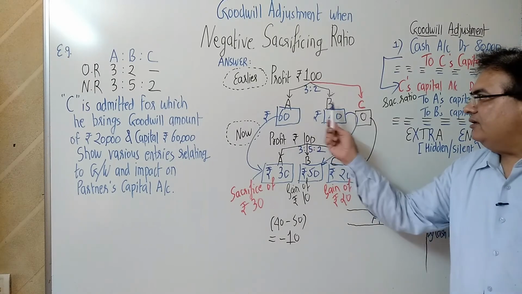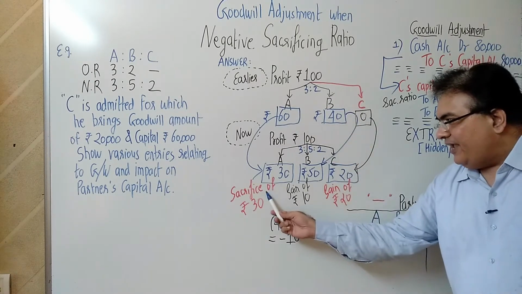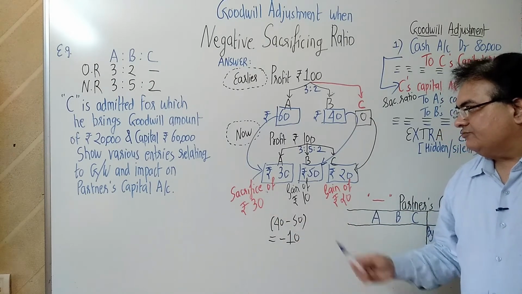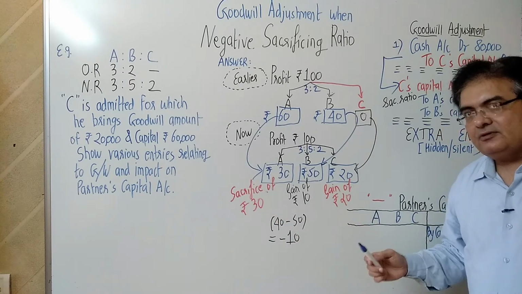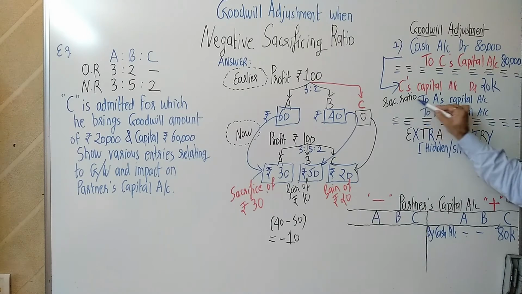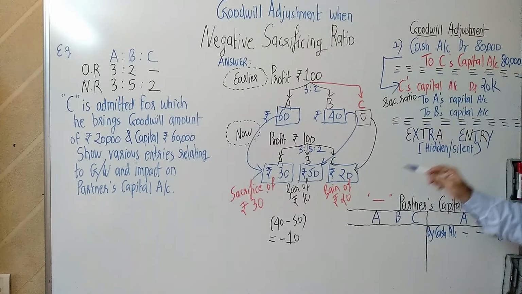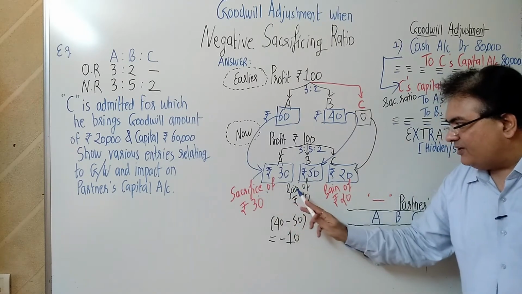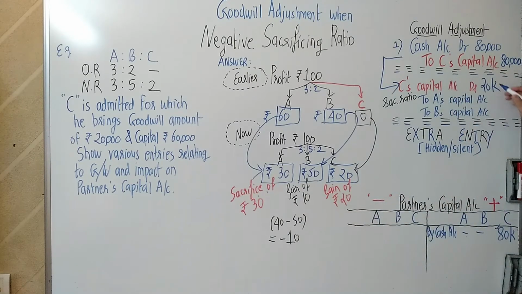Now this is A and B. Only A is sacrificing. B is not sacrificing. You have to put in sacrificing ratio. A is sacrificing. B is not sacrificing. So full 20,000 will go only to A, nothing to B. Let's do the posting.